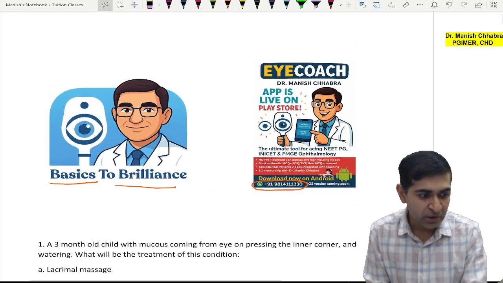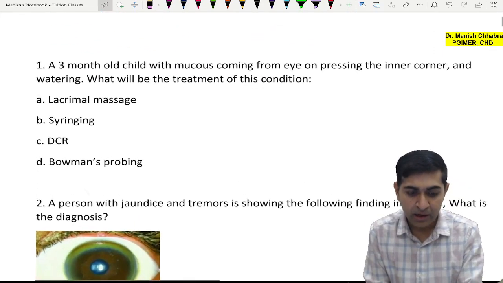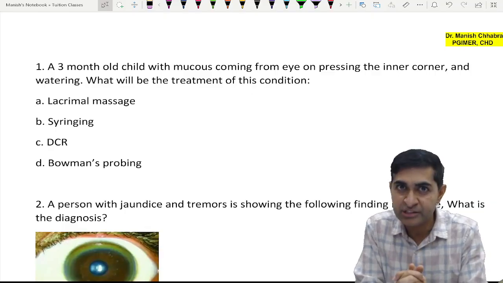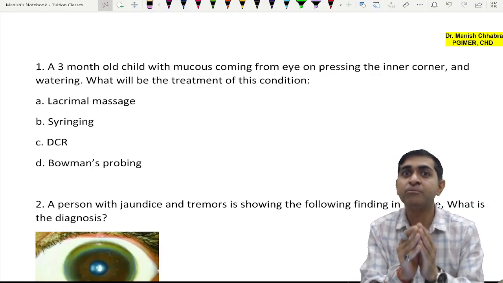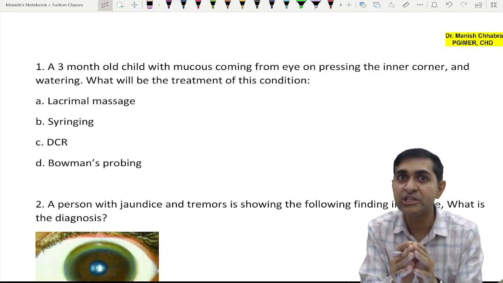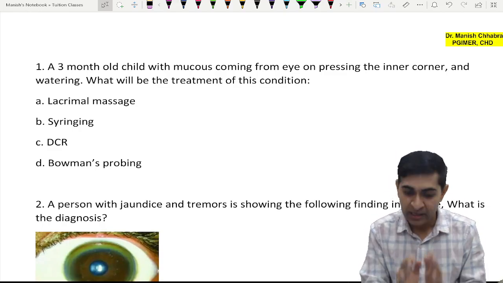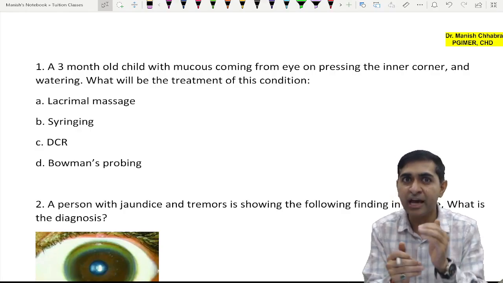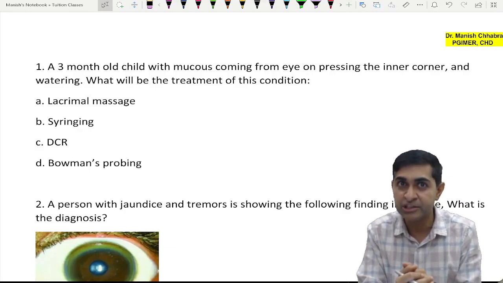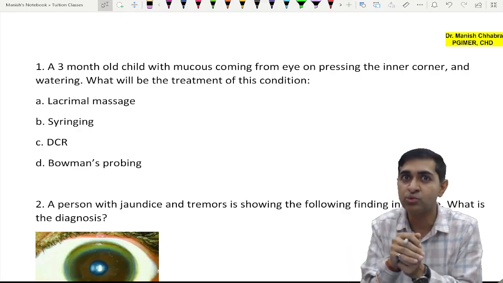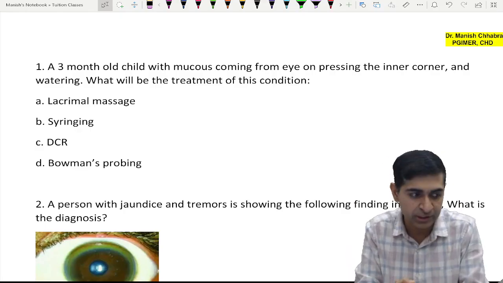Okay, so now I'm going to discuss the previous year questions which I have taken from the last 3 to 4 years of NEETPG, INICET, and FMGE exams. Sometimes the same question gets repeated with a few changed options, so I have eliminated those questions and kept only one.